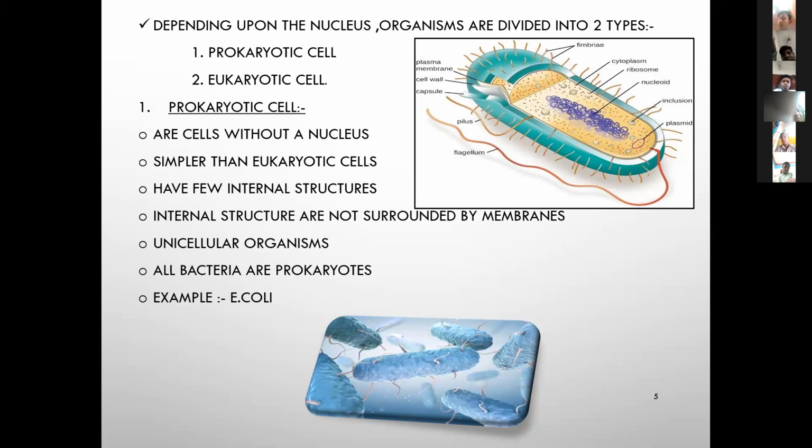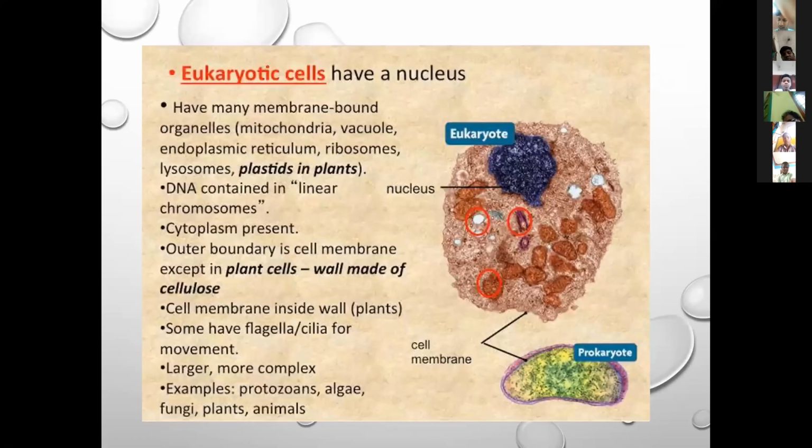Next, the eukaryotic cells have a membrane-bounded nucleus. They have many membrane-bounded organelles: mitochondria, vacuole, endoplasmic reticulum, ribosomes, lysosomes, plastids. Where are they present?